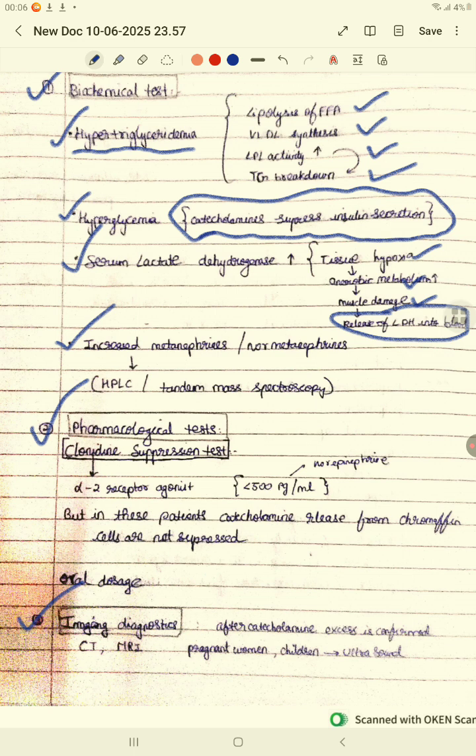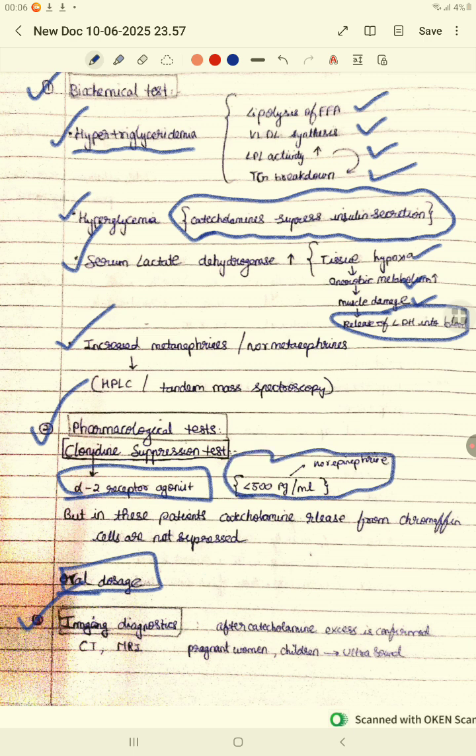Here we give an oral dosage of clonidine. This clonidine basically suppresses, okay, it's actually an alpha 2 receptor agonist. Alpha 2 receptor is an adrenergic receptor. So when something acts on the adrenergic receptor, catecholamines, that is epinephrine and norepinephrine secretion, will be reduced. You may ask how much it is reduced. The answer is less than 500 picograms per ml, okay?